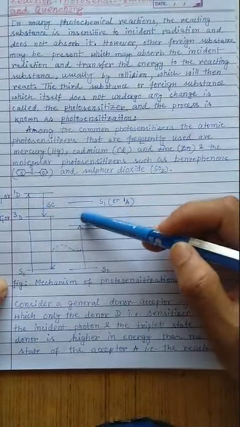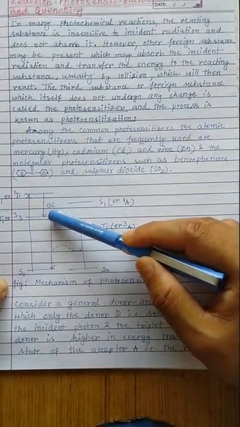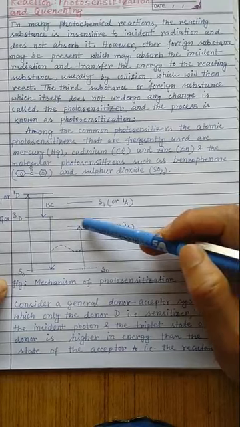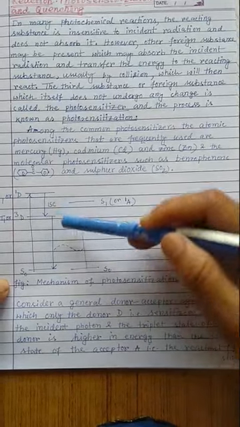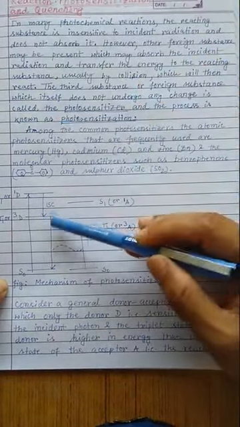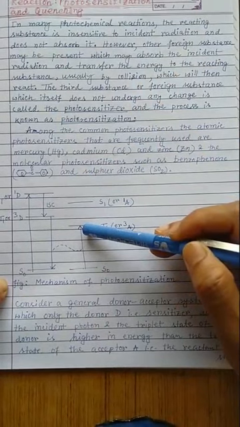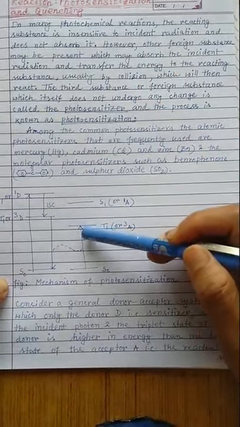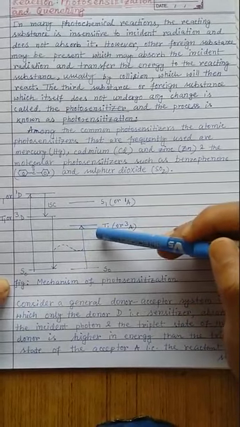The donor's triplet state energy is always higher than the acceptor triplet state energy, so that it can provide sufficient energy to promote the acceptor from the ground state to the excited triplet state.